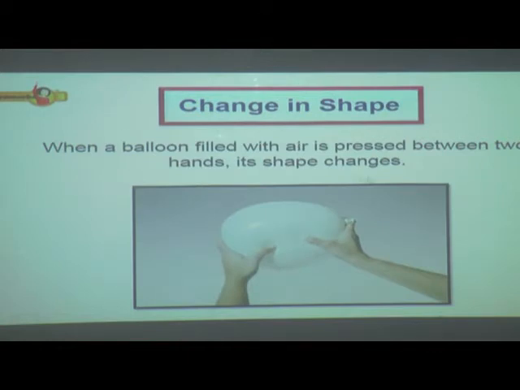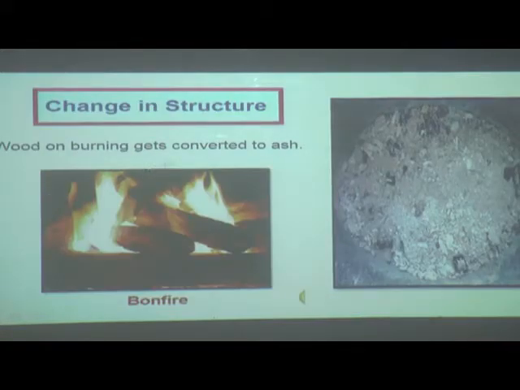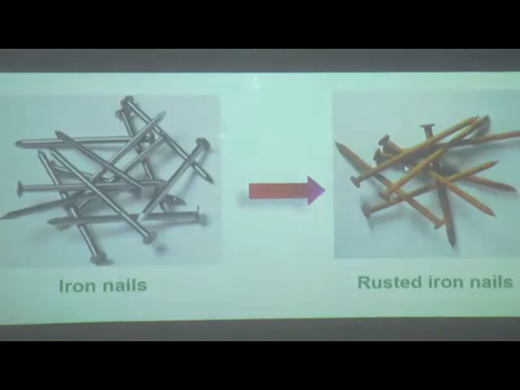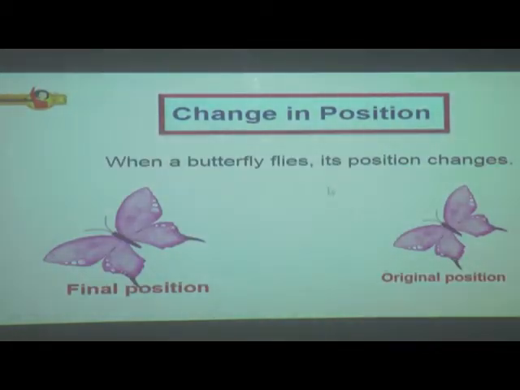When a balloon filled with air is pressed between two hands, its shape changes. The size of logs changes when they are cut into pieces. Wood on burning gets converted into ash. This is change in structure. Change in color: a piece of iron becomes red hot on heating. In the same way, you can see the change in color of rusted iron nails, and the change in color of a ripened tomato. Then change in position.